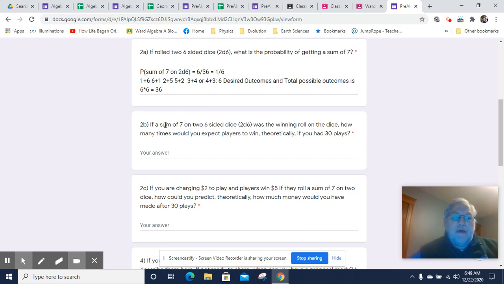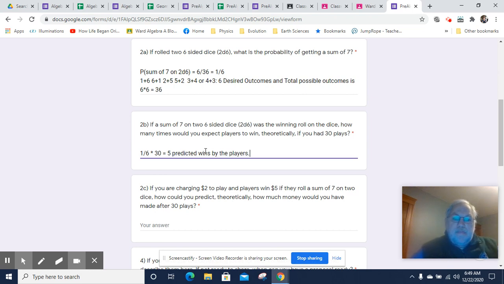Okay, so if a sum of 7 on the 2d6 was the winning roll of the dice, how many times would you expect players to win, theoretically, if you had 30 plays? Well, just like with the coin flip, how many times would you expect to get tails in 500 flips? You're just going to multiply the probability of getting a 7 times the 30 times you're playing. So 1 out of 6 times 30 is going to equal 5 predicted wins by the players.